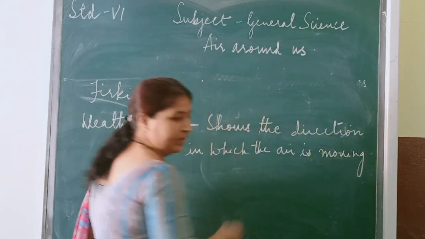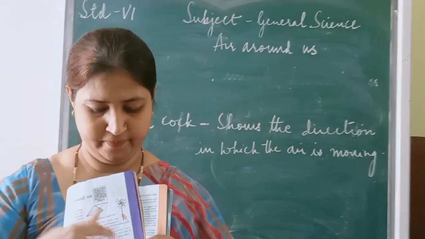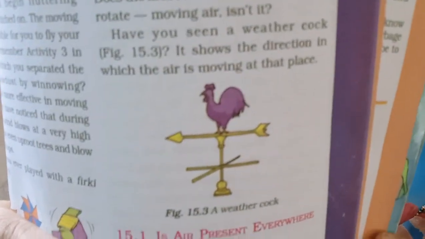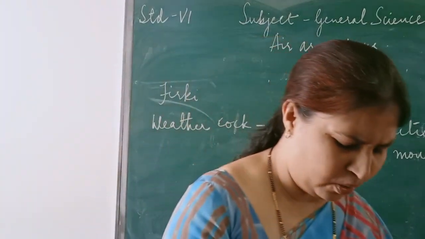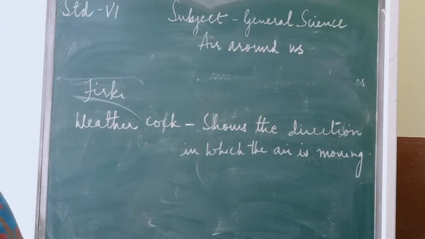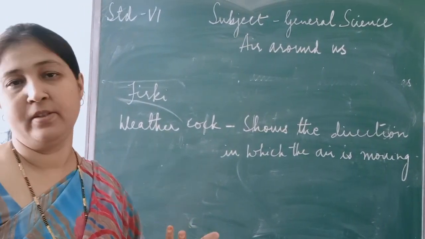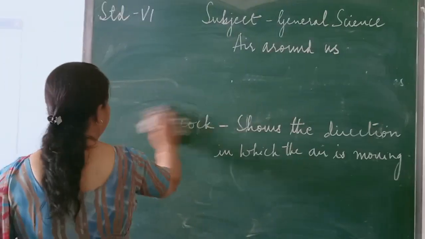Okay, children. You have this in your textbook. This is a weathercock. So children, you can see it in the textbook. It is useful for knowing the direction in which the air is moving. Now we have seen so many examples of the presence of air. What makes the things move? It is air. So now let us see, is air present everywhere around us?